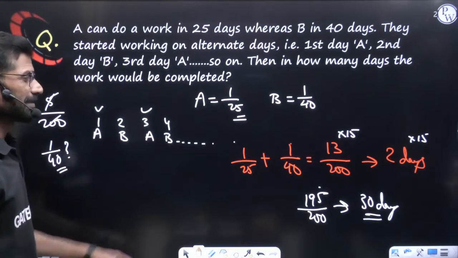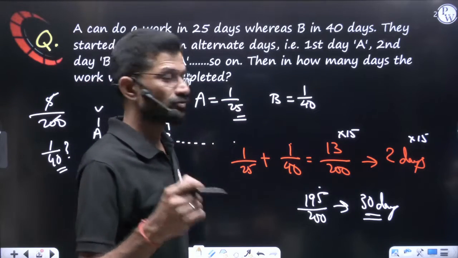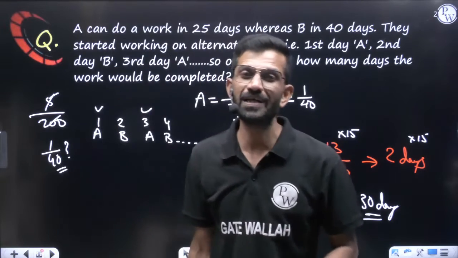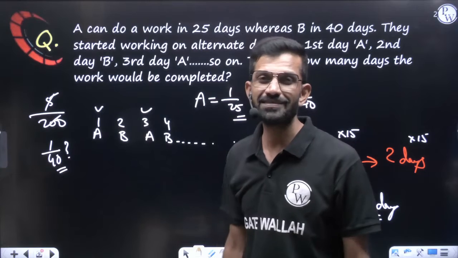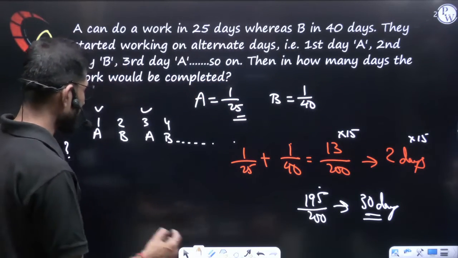1 by 40. So 1 by 25, this fraction is more. It means the person who works on the 31st day can do more work in a whole day, but the pending work is less. So he will not take the whole day, only some part of the day. So part of the day, it's a direct proportion.